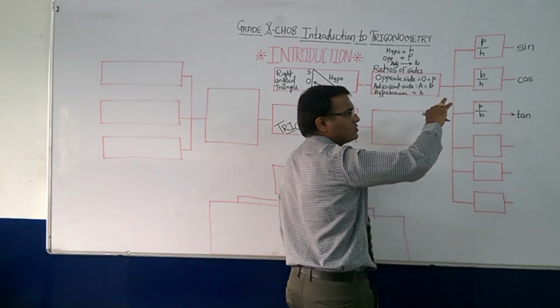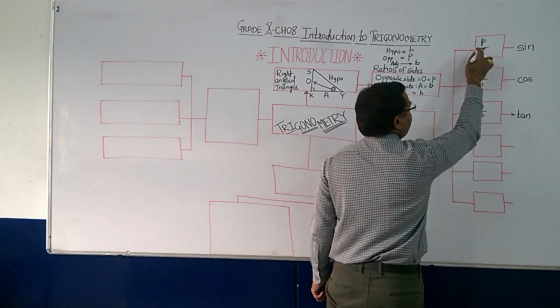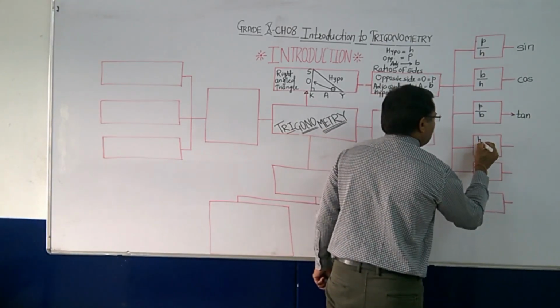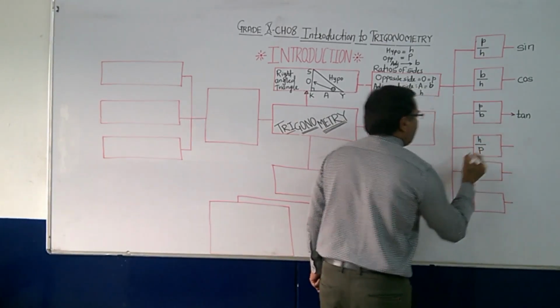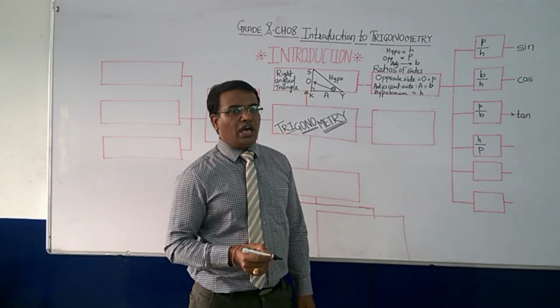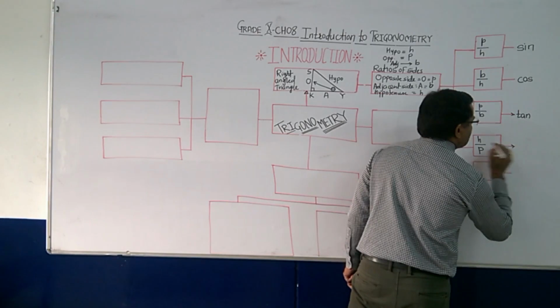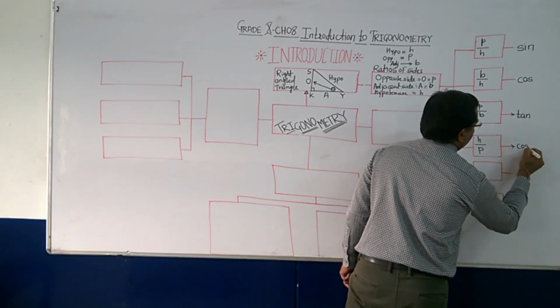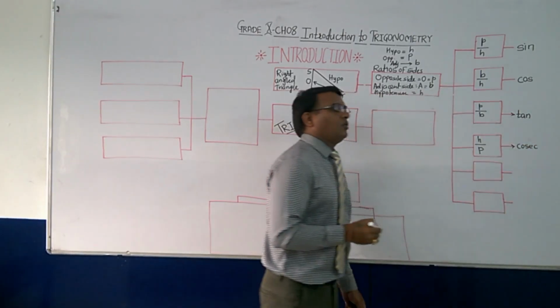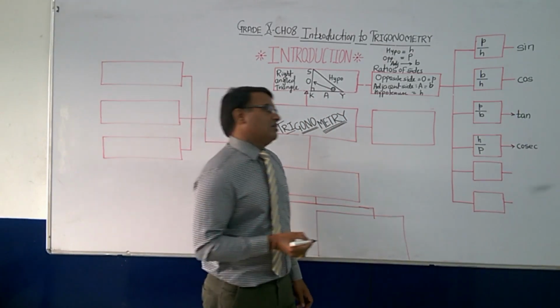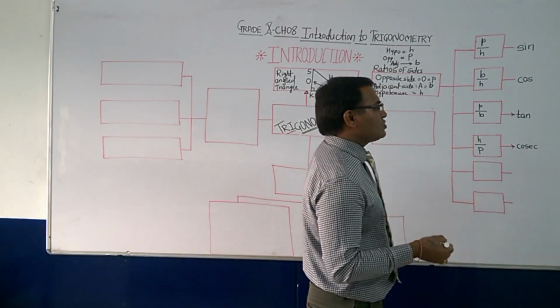If you reverse this, if p by h, we take the other ratio, that is h by p. Then the next ratio we get is known as cosec. That is cosecant, but in the short form it is cosec.